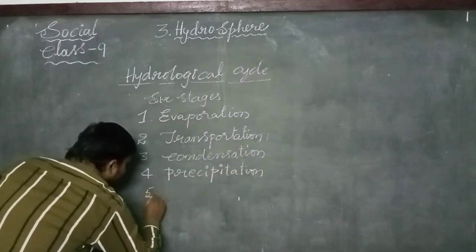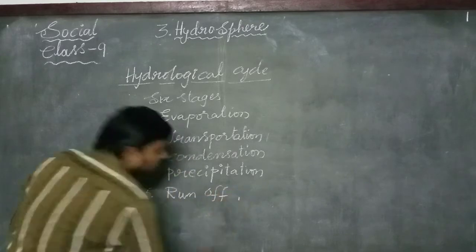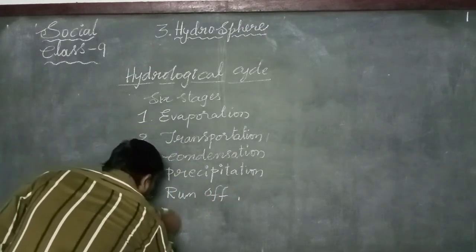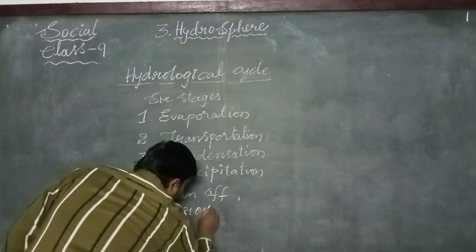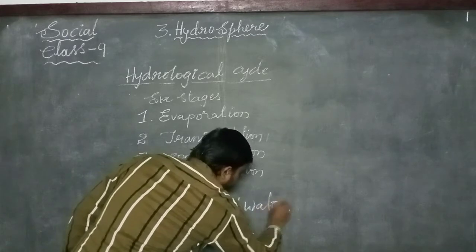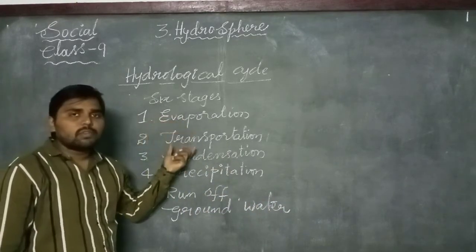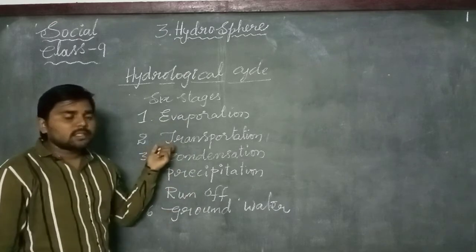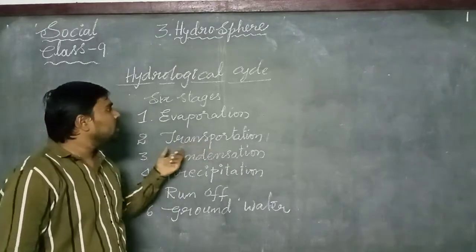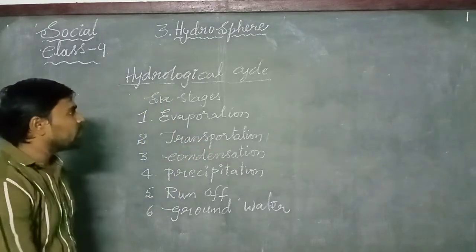The fifth one is runoff. And the sixth one is groundwater. These are the six stages of the water cycle. Now let us see the detailed explanation of each term.